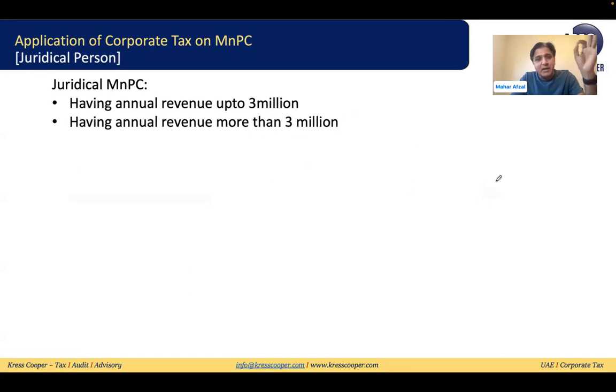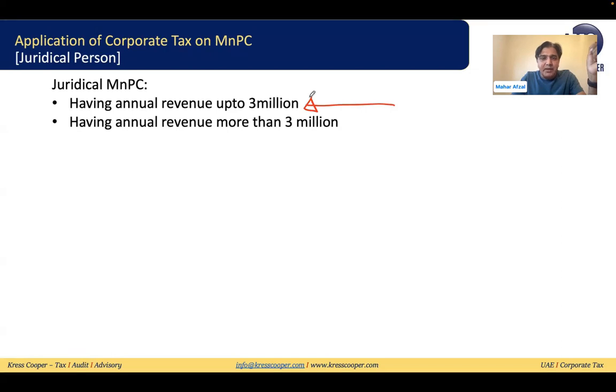Juridical persons, if they are earning even less than 1 million, still they are liable to register, still they are liable to submit the return. For juridical persons there are two thresholds: less than 3 million and more than 3 million. For the natural person, three thresholds: less than 1 million, 1 to 3 million, and more than 3 million. If the juridical person has a turnover of less than 3 million, the same small business relief is applicable. The same small business relief is available to the juridical persons as well.